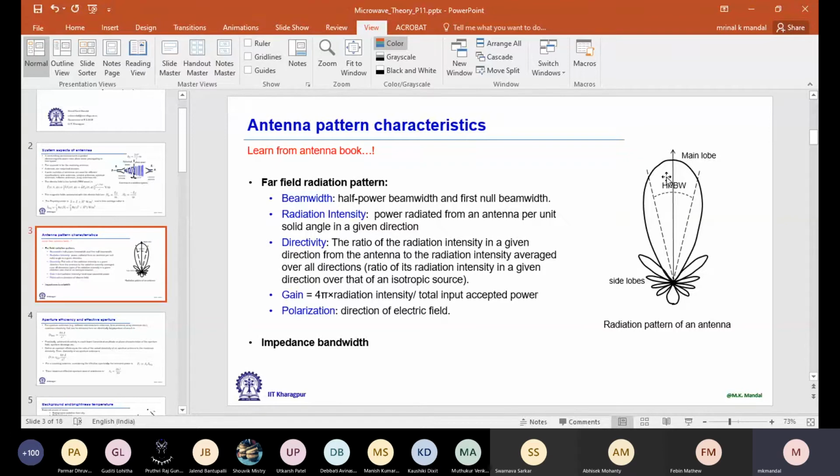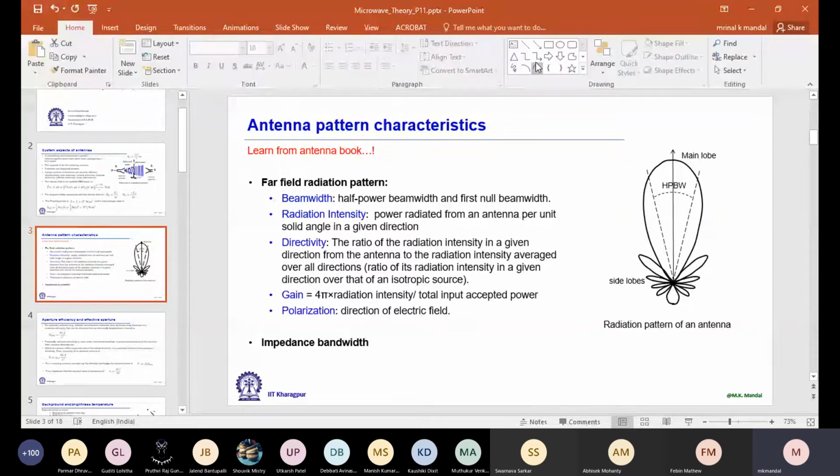It is a plot of E square. In this figure, the antenna is radiating in the desired direction, shown here by a vertical line. We call this the main lobe. Along with the main lobe, we also have some undesired side lobes. In between two lobes, the radiated field component is 0. In this particular direction, for example, the antenna is not radiating anything, so we call it a null position.